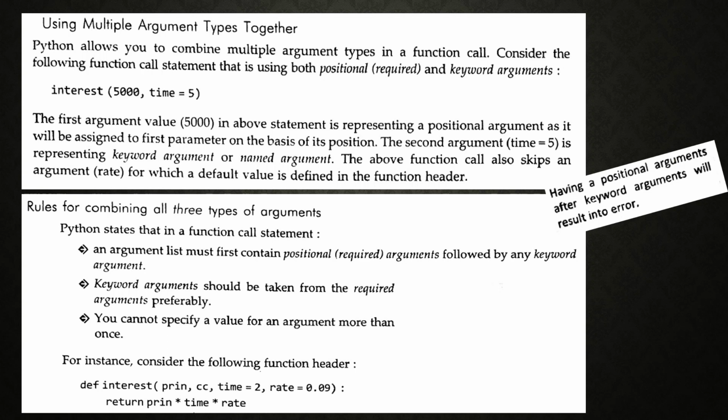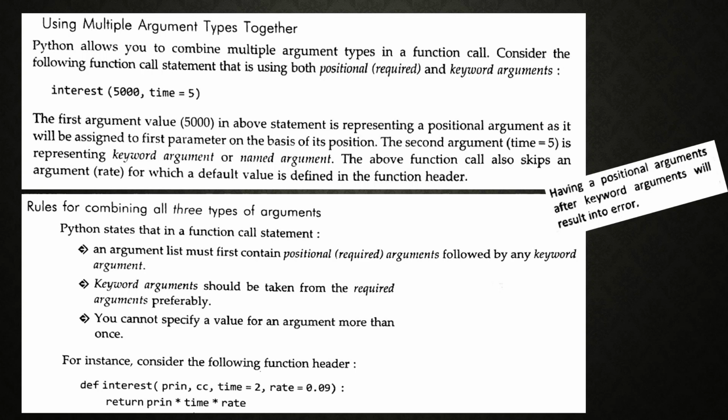For instance, consider the following function header: def interest(principal_amount, CC, time=2, rate_of_interest=0.09): return principal_amount * time * rate. So you are combining the things here.